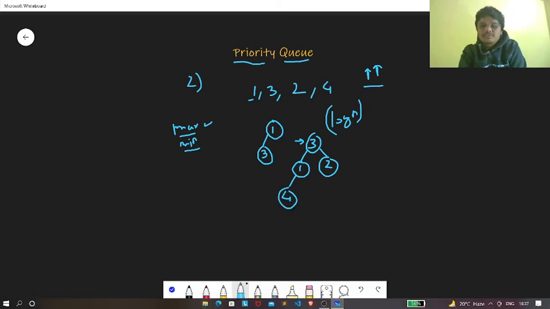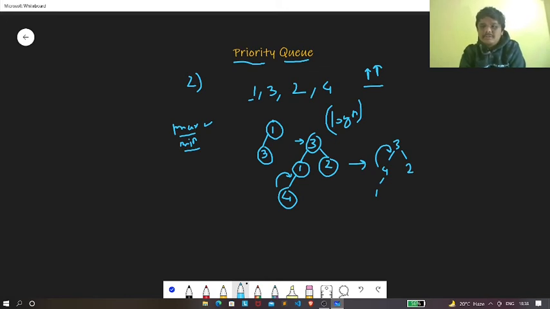Now if we push 4, then again we need to replace this 1 with 4, because 4 is greater than 1, and hence our tree will look like this. This will be 1, this will be 2. And again we can see that this 4 is greater than 3.